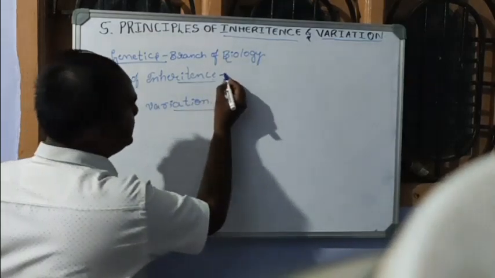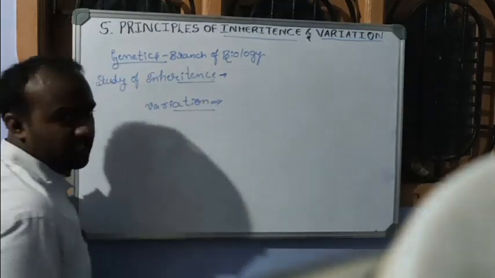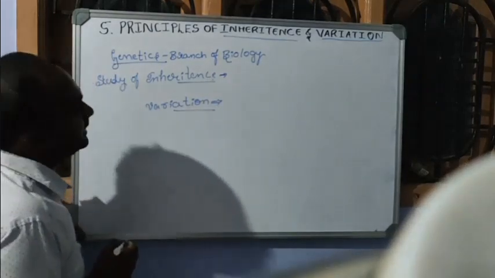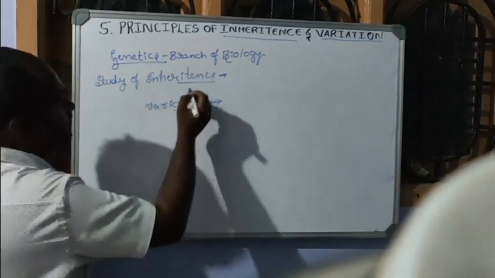That means, what is inheritance and what is variation? Let's study these two concepts in detail.